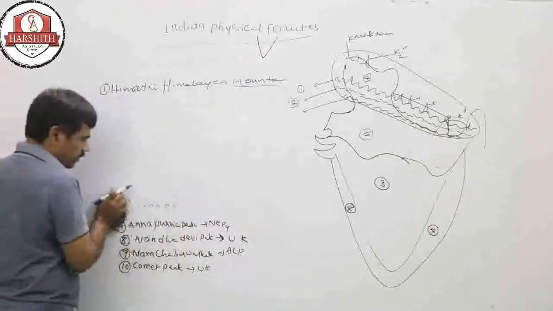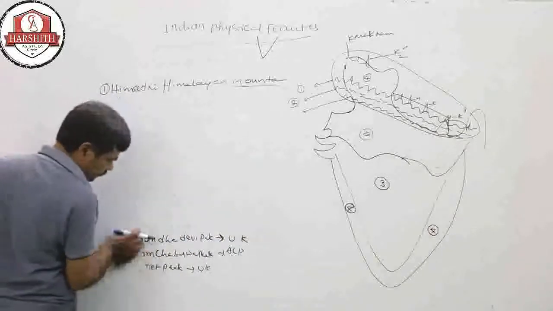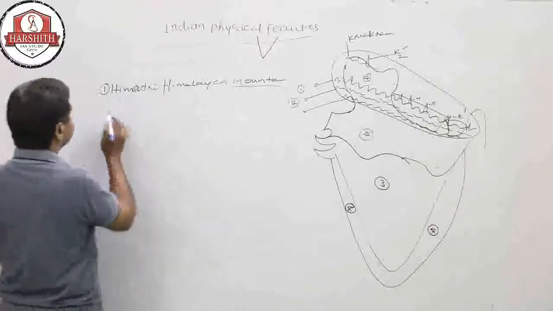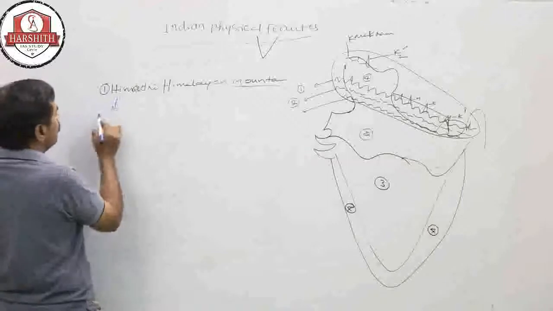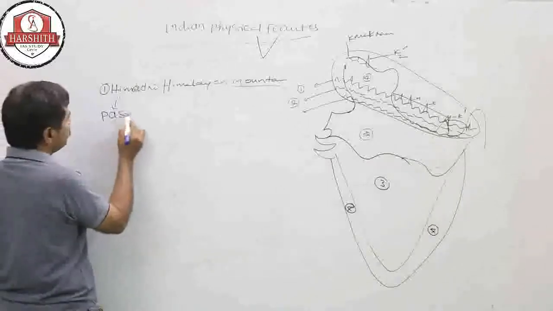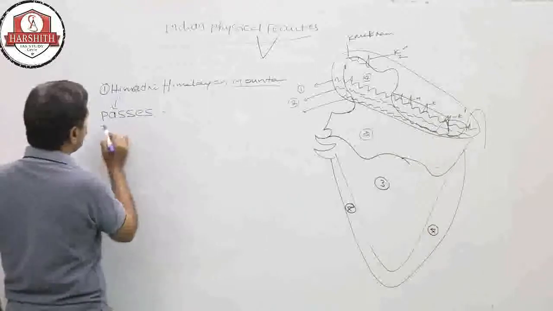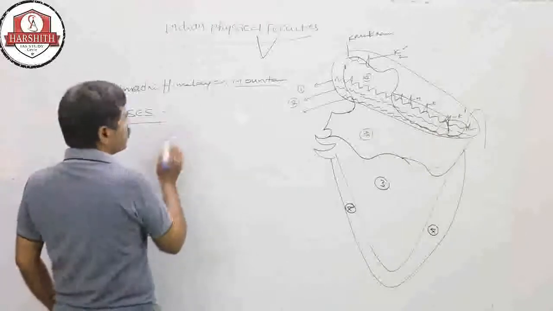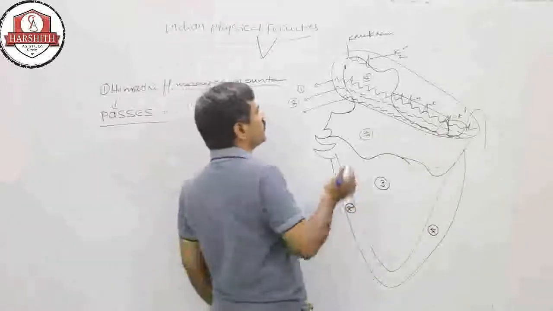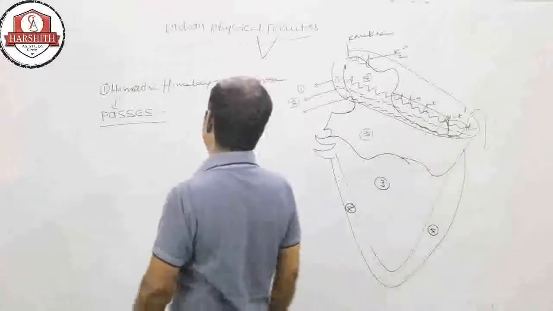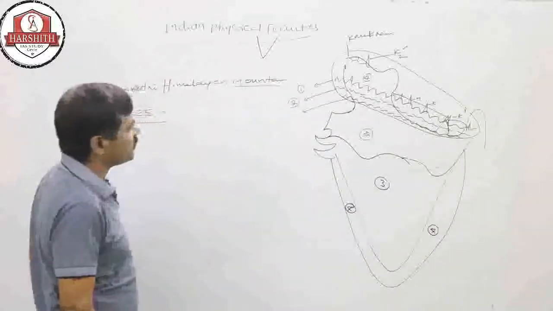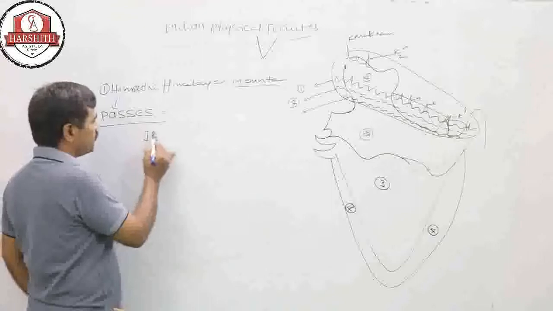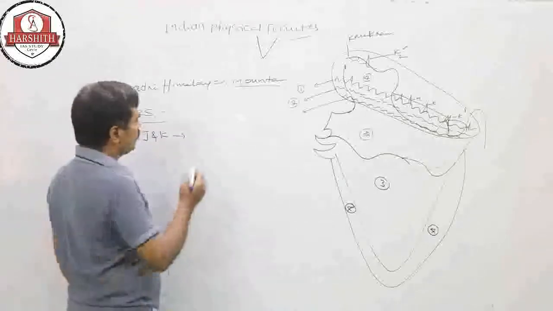There are so many important passes in India. Some are the oldest passes, some the biggest passes. There are international passes and national passes also. Jammu and Kashmir has international passes.